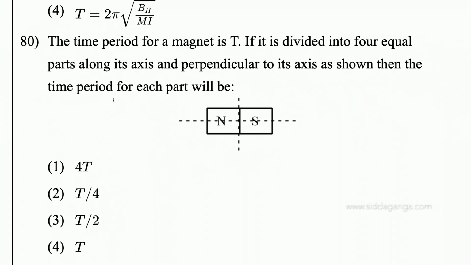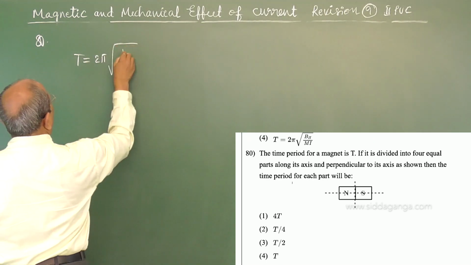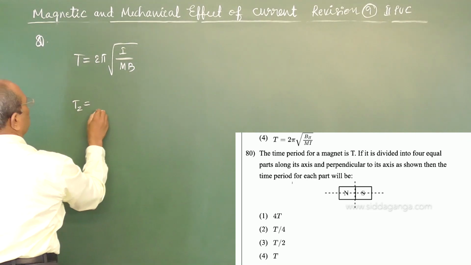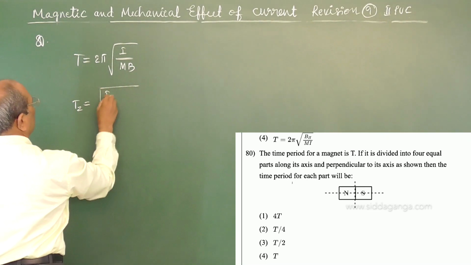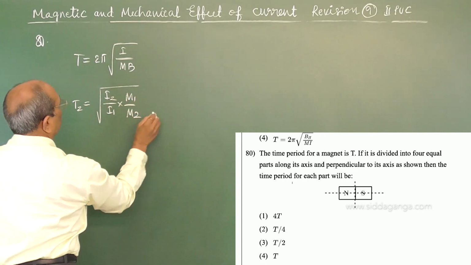So similarly here, the time period of a magnet is T. If it is divided into 4 equal parts along its axis and perpendicular to the axis as shown, the time period for each part will be? We have the time period as 2π√(I/MB). As previously taken, T2 can be written as T1 into √(I2/I1 × M1/M2).